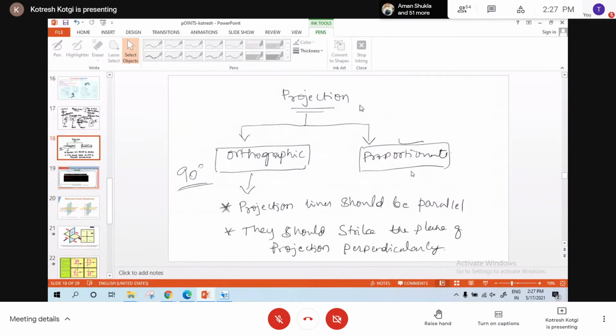Projection lines should be parallel, which we get when the observer is at infinity. And the other condition is that the projection lines should strike the plane of projection perpendicularly. Then only we get an image of the same size as the actual size. Is that clear? Yes, sir.